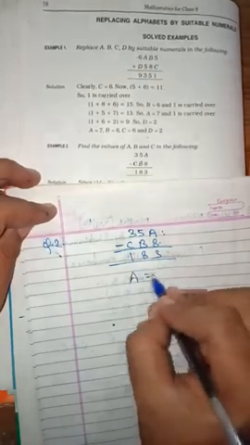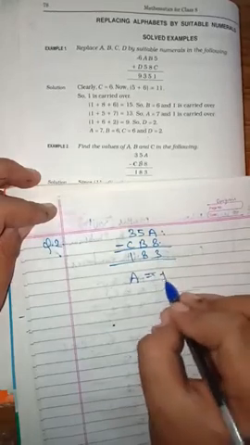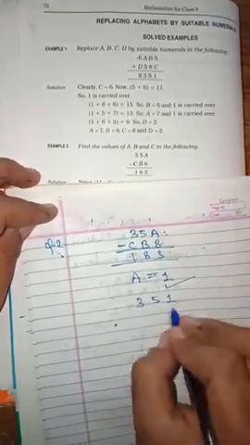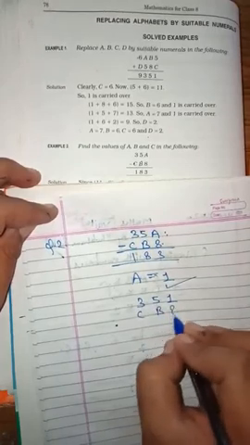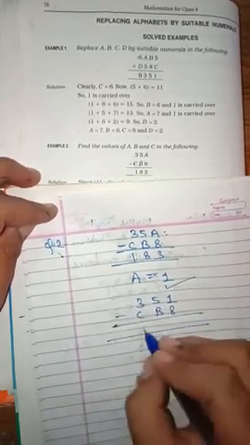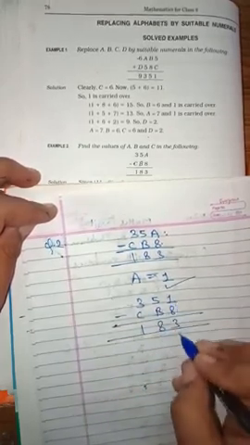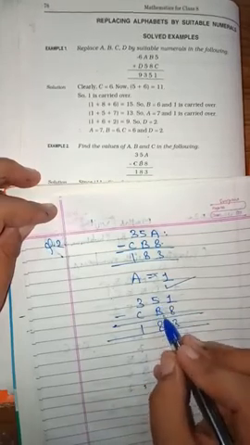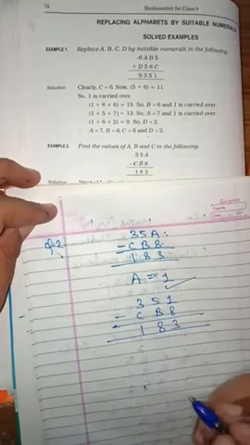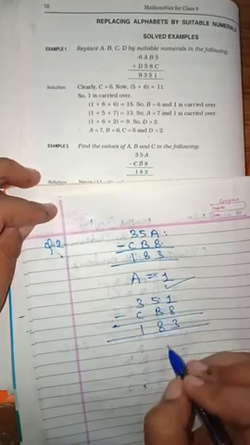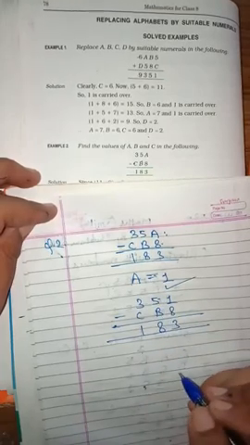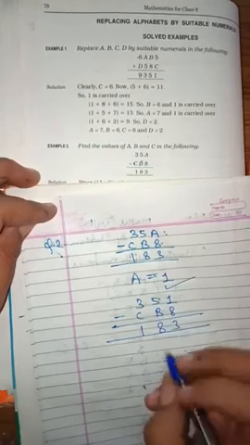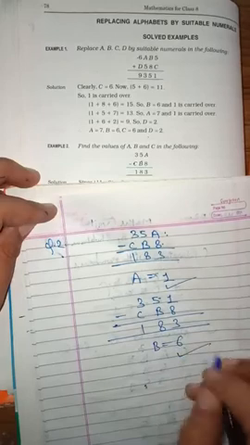So A is the first digit of 11, so it will be 1. Replace A by 1: 3, 5, 1, minus C, B, 8, giving 183. 11 minus 8, 3. So here it will be 4. Now 4 minus which number will give you 8? 14 minus 6 will be 8. So B should be 6. Now replace it by 6.